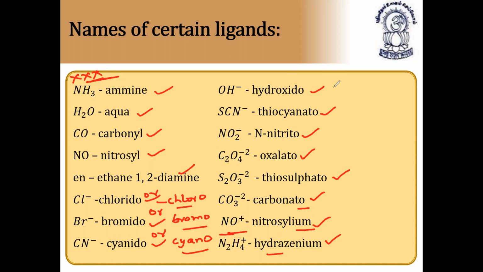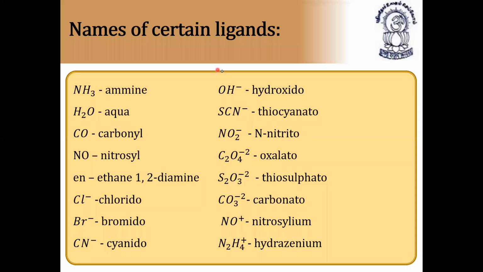And this is nothing but hydroxido, or you can say hydroxo, thiacinato. This is correct only. So remaining all the ligands are same. So please note down. This is very, very important. If you know the naming of the ligand, then only it is easy to write the name of the compound.